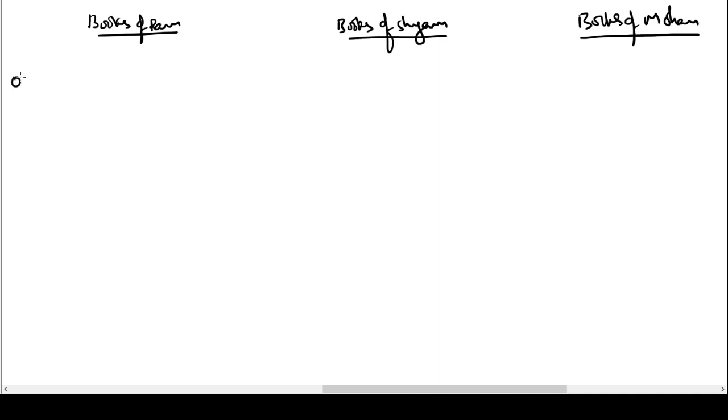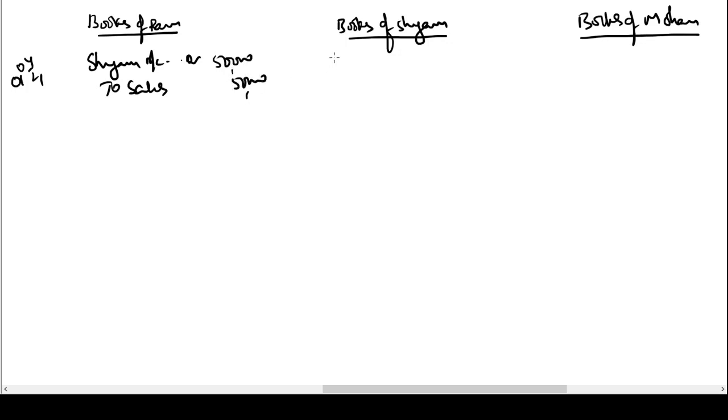So let us record the entries in the books of Ram, Shyam and Mohan. When Ram is selling goods on credit to Shyam, the entry in his books would be Shyam account debit to sales account 50,000.